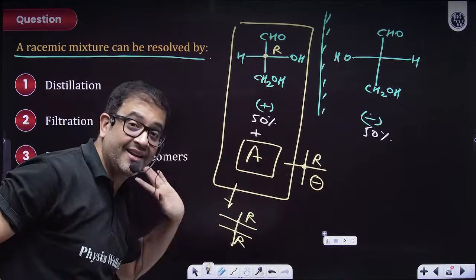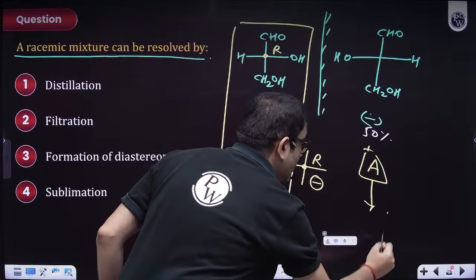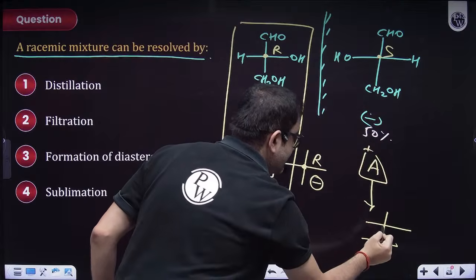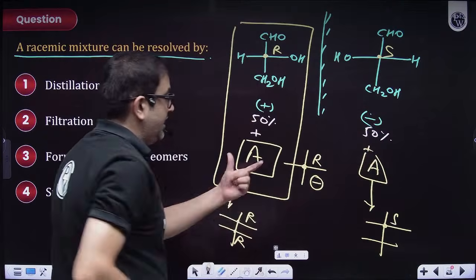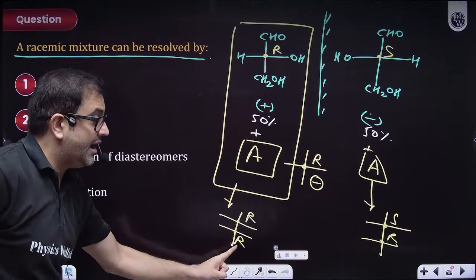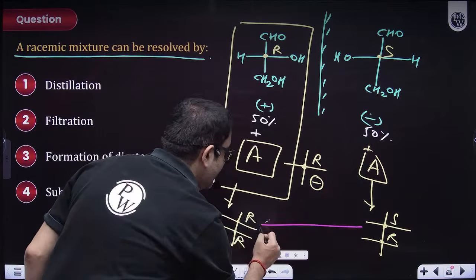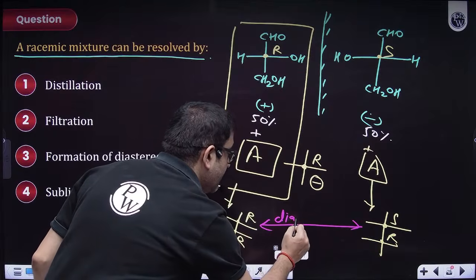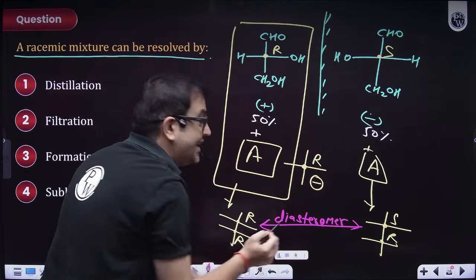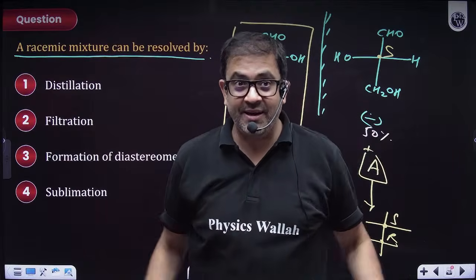So the product is RR. If the same compound reacts with this version, here also a product will be formed. Sir, if that is R, this will be S. But sir, this A is again that R only. So technically, beta, this is R and R, that is S and R. That means the product will now become diastereomers. And sir, we know diastereomers have different physical properties. So their boiling point will also be different. So just separate them by boiling, sir.